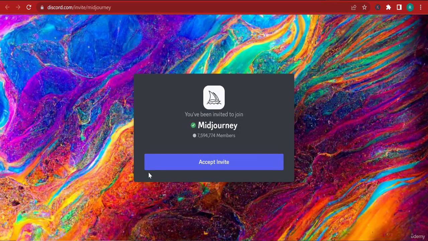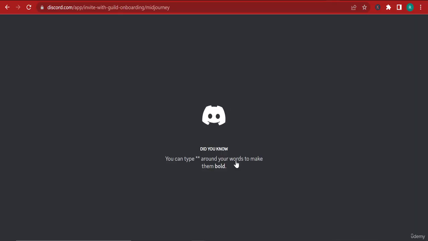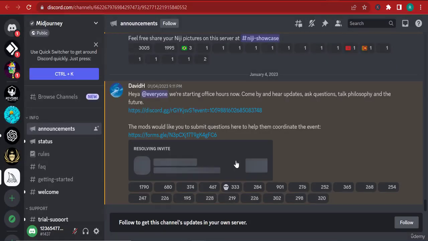Do not be shocked about this, because this is where it is happening. It has 8 million members on the Discord. Just on the Discord, they have 8 million people that are using the software here, and it's particularly for free. Let me show you some of the crazy things that you can do with this software. But first of all, I'm going to have to teach you some syntax that you need to use, because you can't just use it as you wish. It doesn't answer direct questions. You're going to have to use a specific syntax in order to get your question answered.